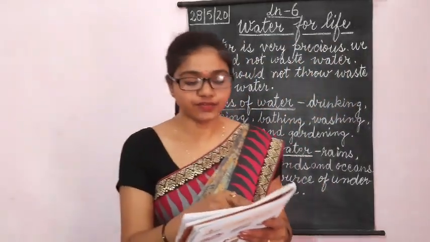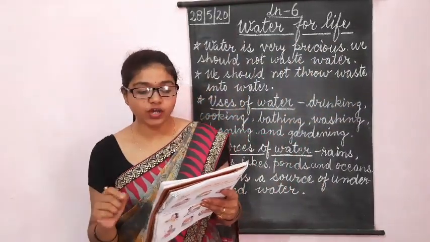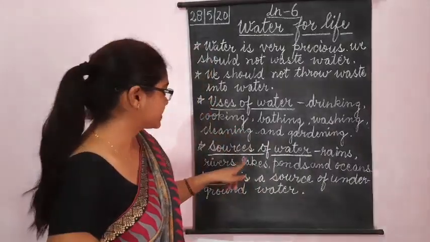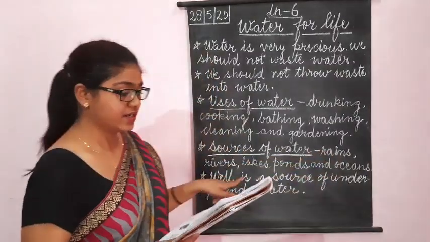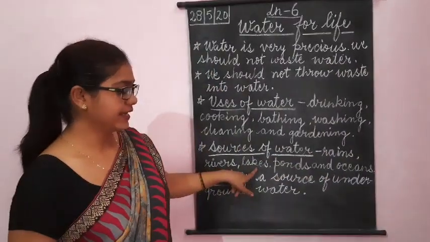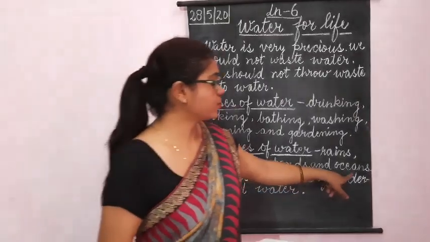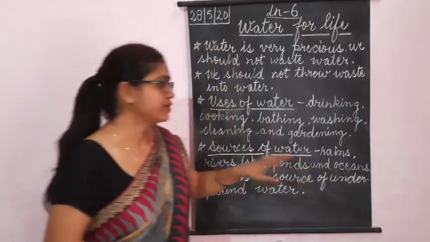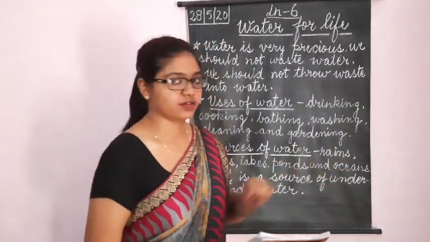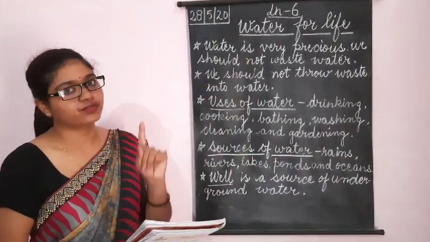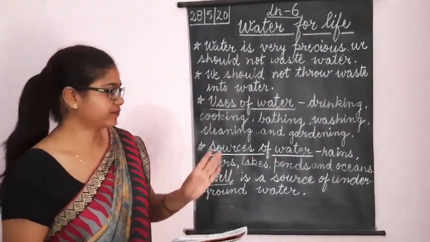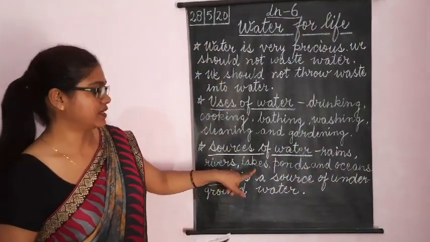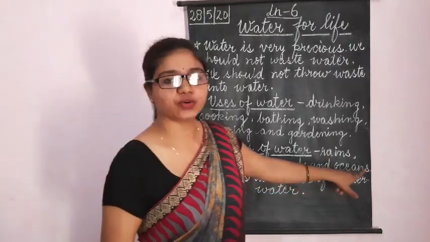See, sources of water. We get water from various sources such as rains, rivers, lakes, ponds and oceans. We get pure water from rain. This is the source of water to get pure water. And other sources, we get water from rivers, lakes, ponds and oceans.